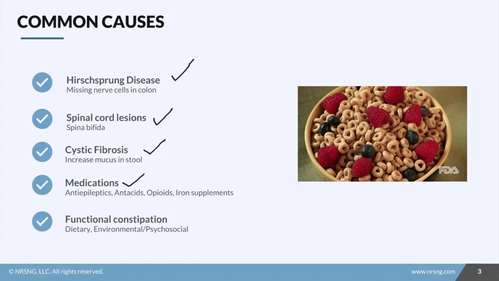Really, though, what we see most often is called functional constipation, another word for which is idiopathic constipation. What I mean by this is that no particular disease process can be found as the obvious cause. Usually with functional constipation, the primary causes are dietary, environmental, and psychosocial, and we're going to talk about those in more detail in just a second.